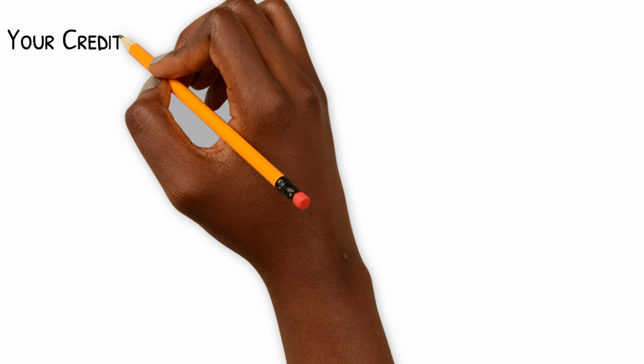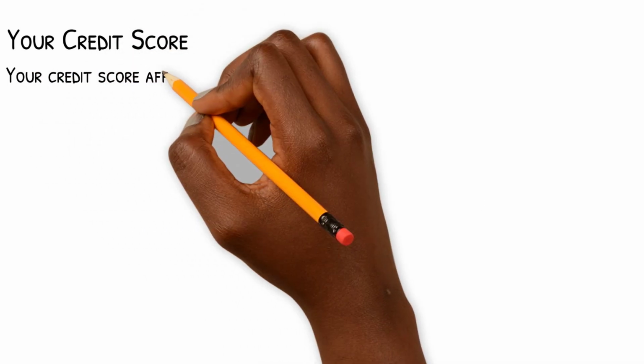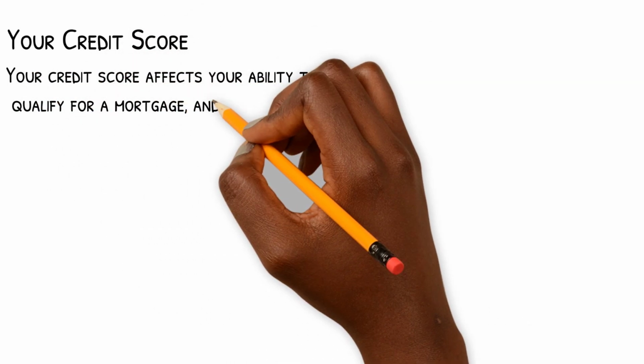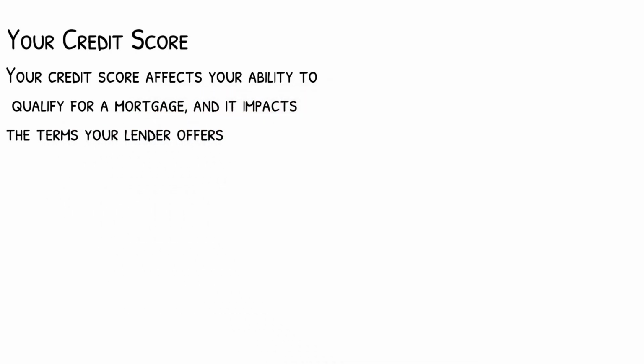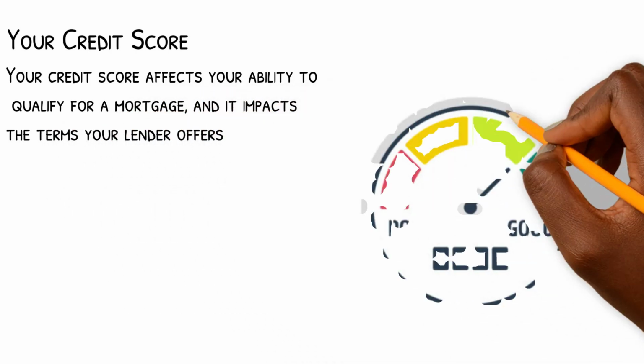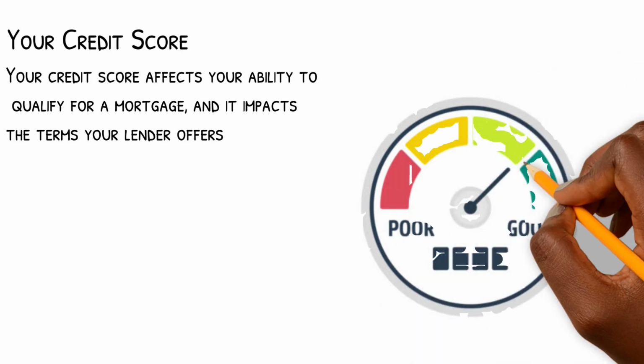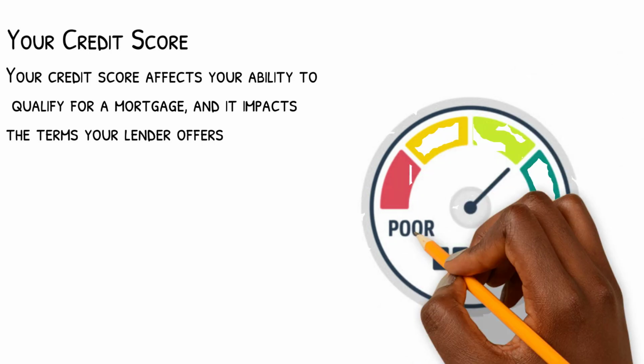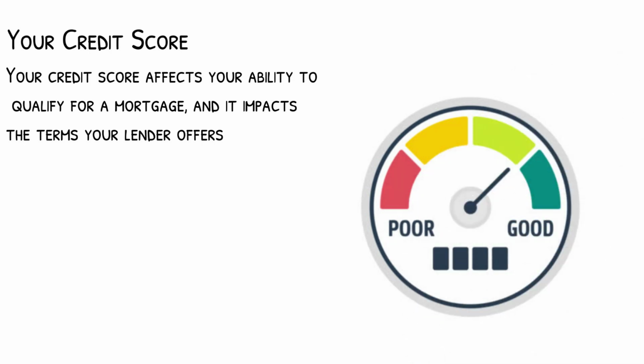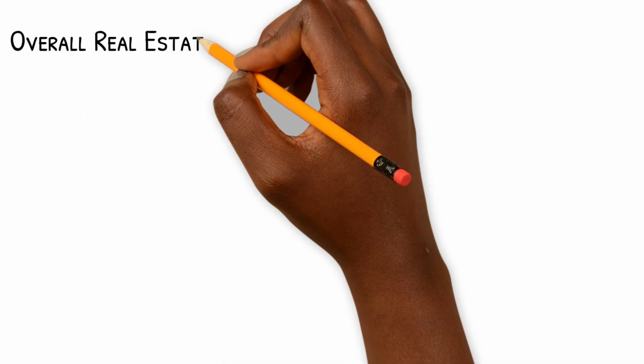Your credit score. Your credit score affects your ability to qualify for a mortgage, and it impacts the terms your lender offers. If you have a higher credit score, you may get better terms, which can add up to substantial savings over time. And lastly, the overall real estate market.